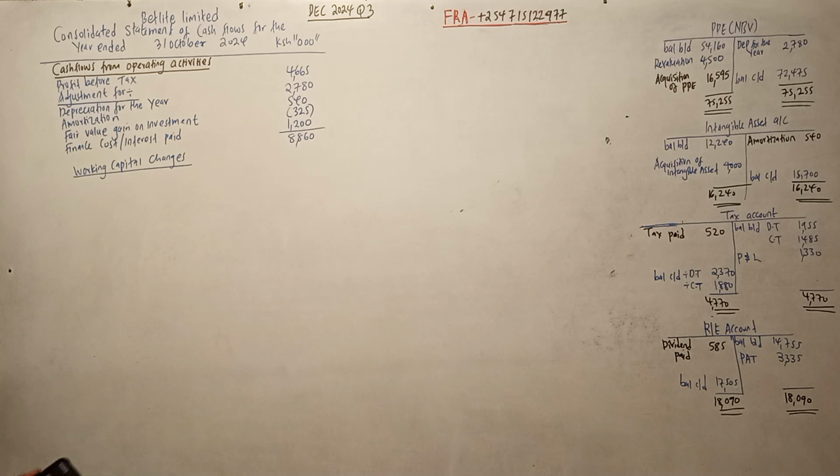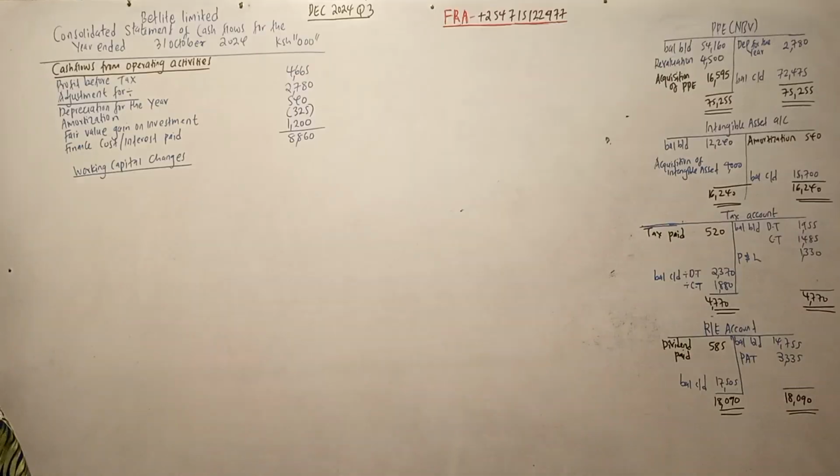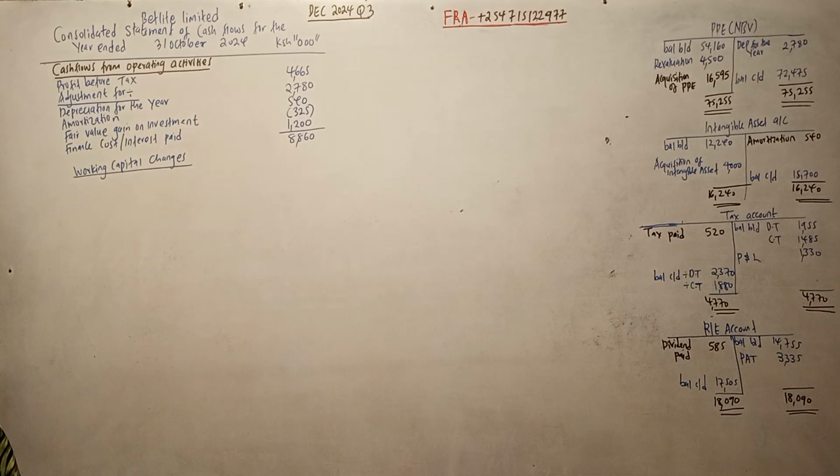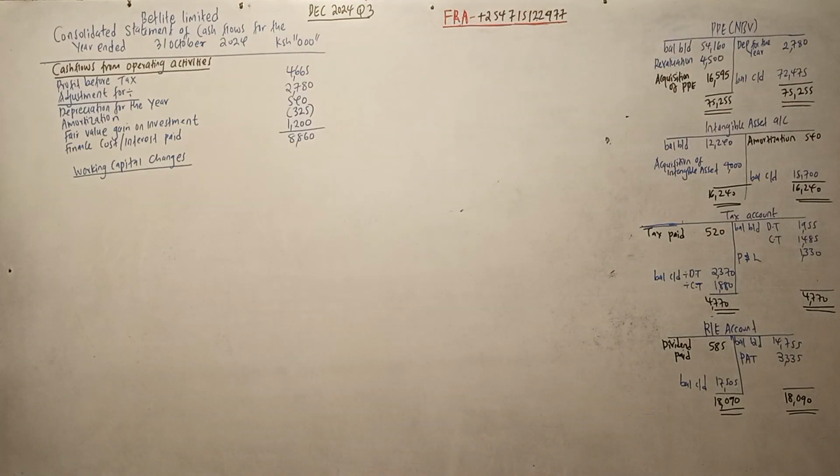So we check for current assets, that is receivables and inventory. Inventory and receivables. We start with inventory.